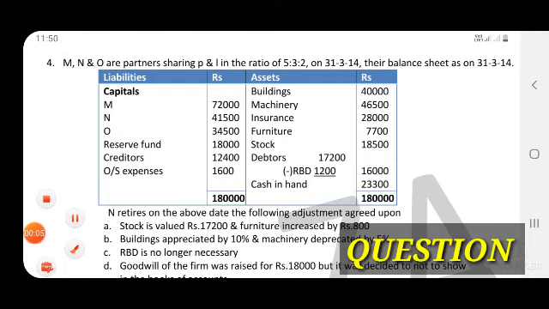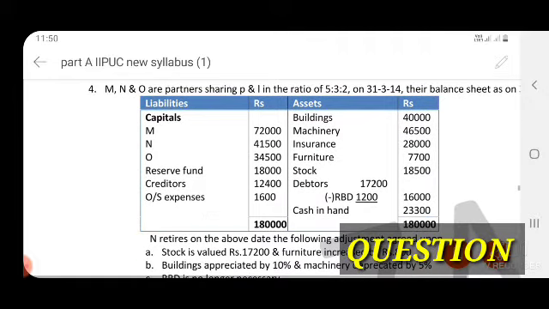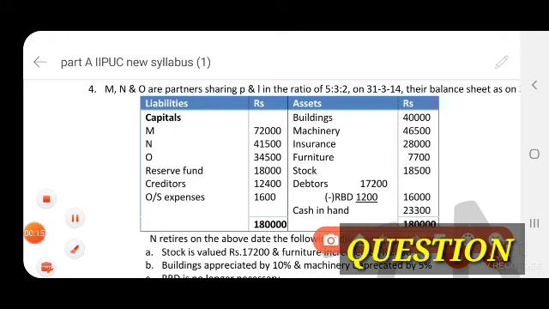So question, M, N and O are partners sharing profits and losses in the ratio of 5:3:2. So this is the old ratio. Old ratio will be used to share the revaluation amount, profit or loss, and accumulated profit or loss, that is reserve fund, general reserve, profit or loss, which was given in the old balance sheet.